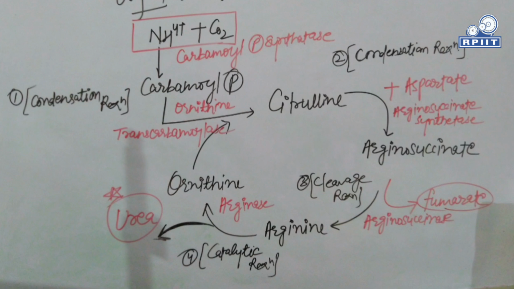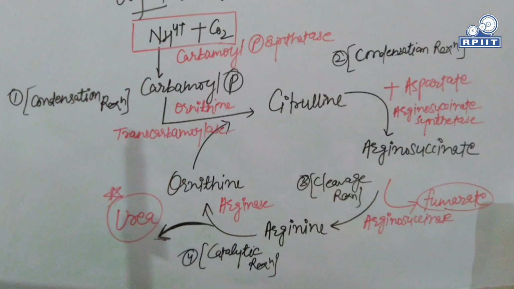There are many enzymes involved in this urea cycle, and the deficiency of any of these enzymes can lead to accumulation of intermediate products in the urea cycle. There are many deficiencies like hyperammonemia, citrullinemia, or hyperarginemia.